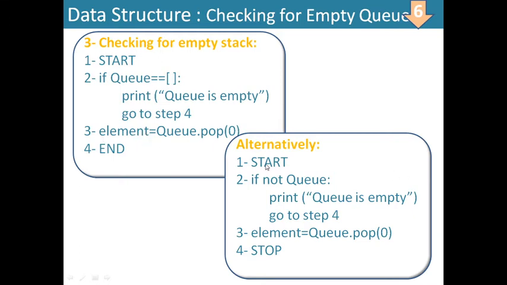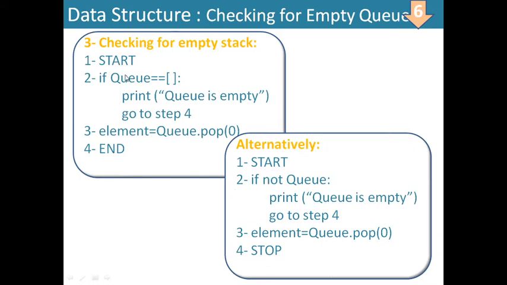Alternatively, the same code can be written here. Start, if not q. If not q, we will check whether the q is empty. If it is found true, then print q is empty. Go to step 4. Element is equal to q dot pop 0. The same concept. Otherwise, only one line is changed. If not q, if q returns true if it is having some element. If not q, it will return true if q is lying empty. Okay. So it will print a message like this.